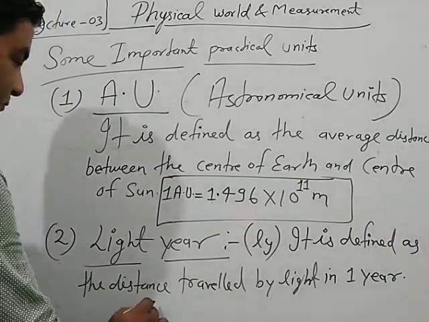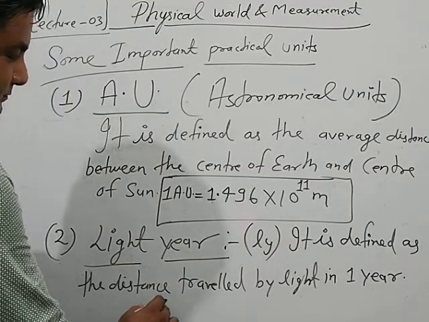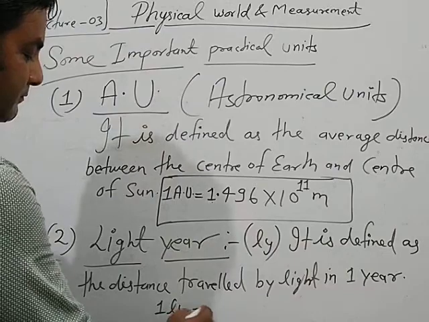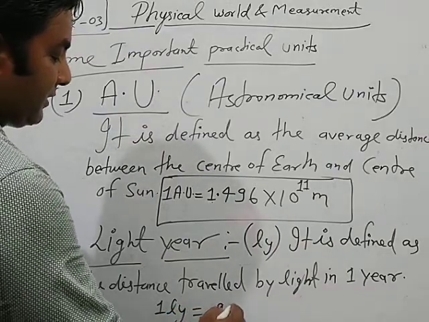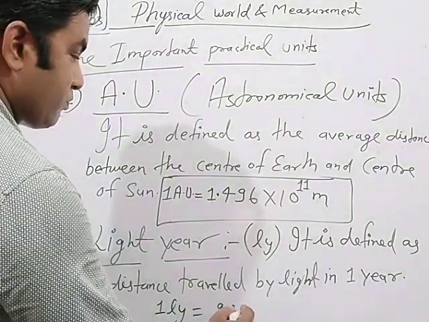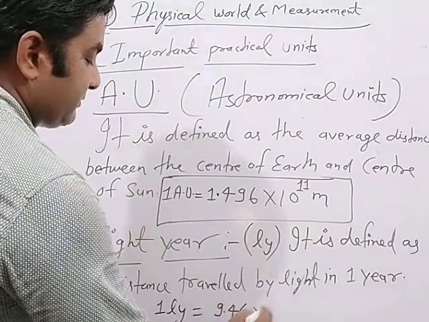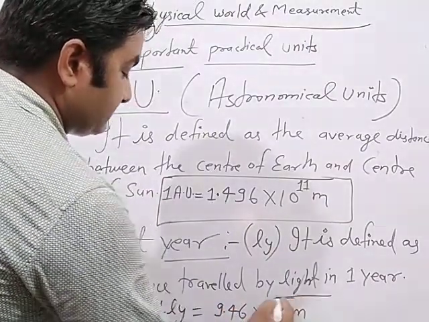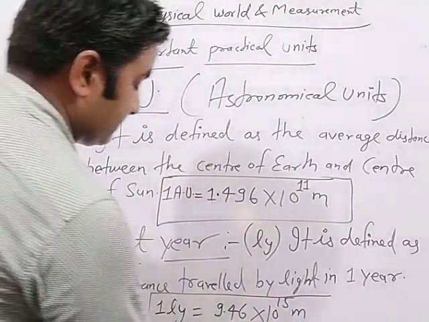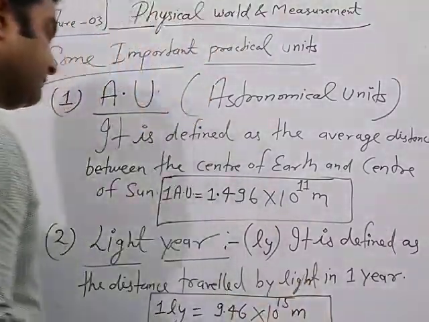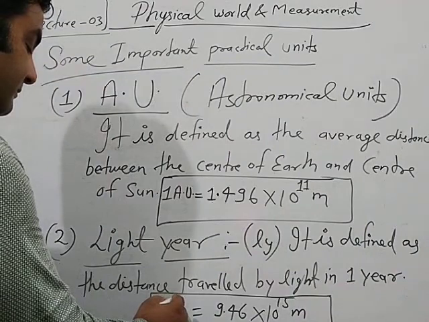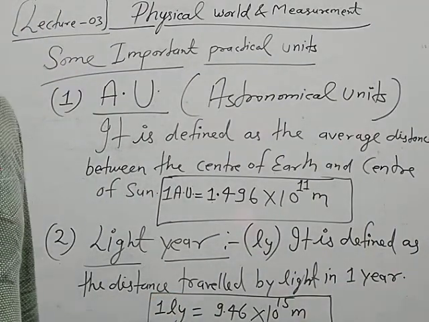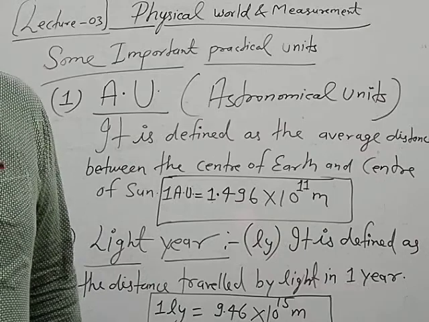One light year is equal to 9.46 into 10 power 15 meter.